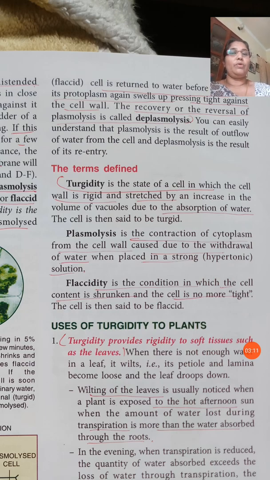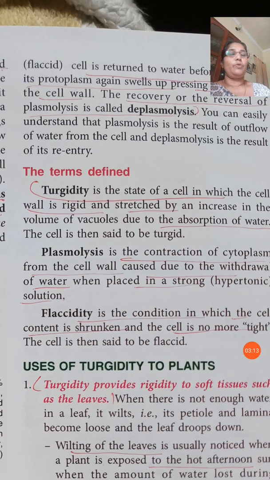The recovery or the reversal of plasmolysis is known as deplasmolysis. Sometimes questions may ask you to differentiate between plasmolysis and deplasmolysis, and between turgidity and flaccidity.